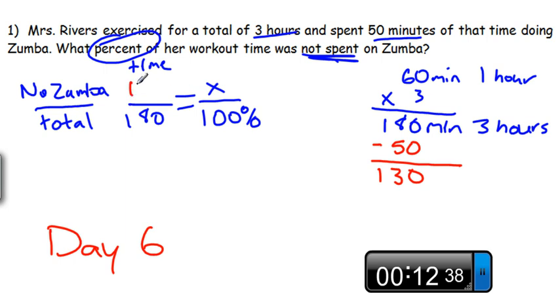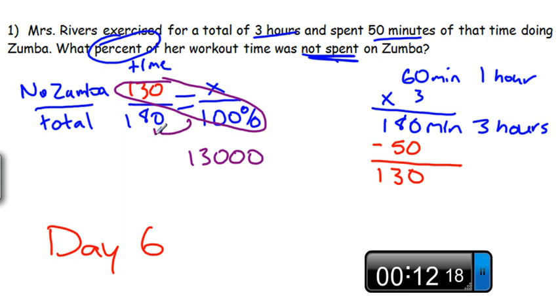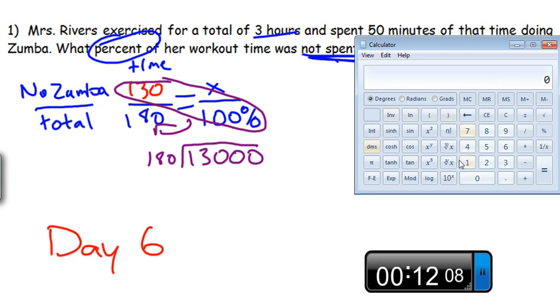So we can say this is 130. Okay, there is our proportion. We can cross multiply. If we do 130 times 100, that would give us 13,000, and we just add 2 zeros to show we times it by 100. We then divide that by the number we didn't just use. That's 180. So what is 13,000 divided by 180? Well, let's find out.